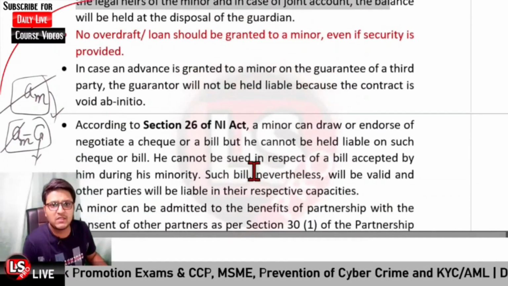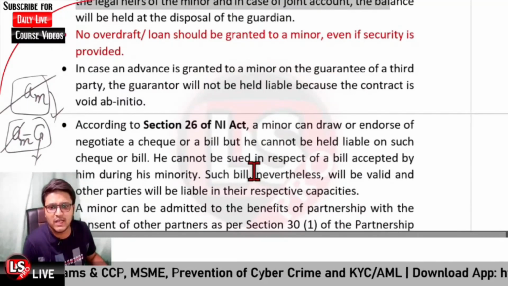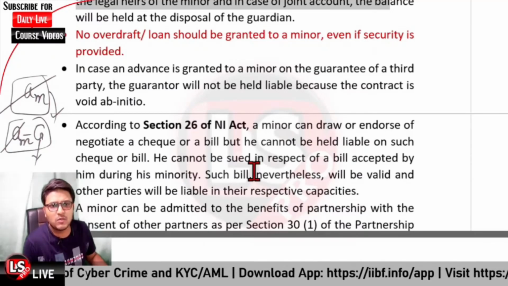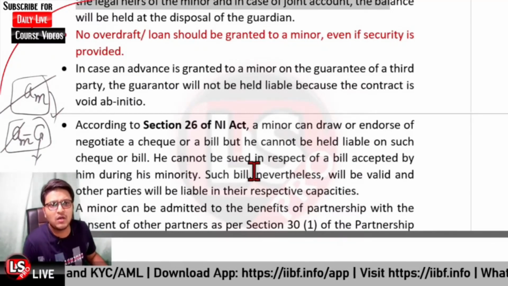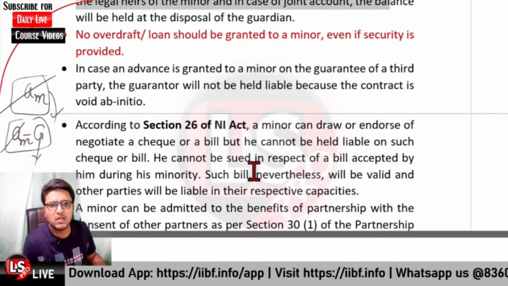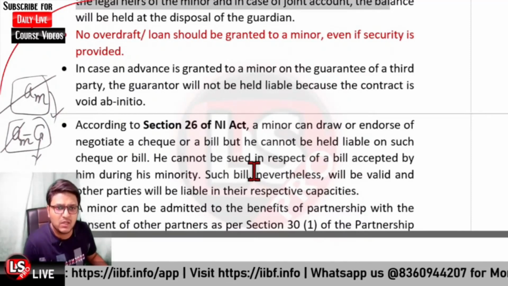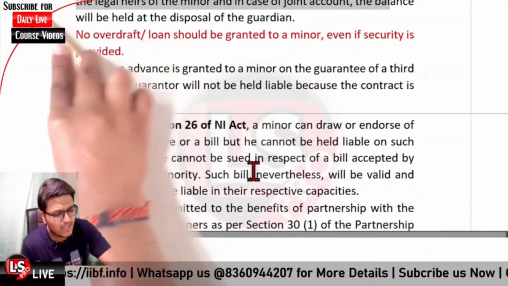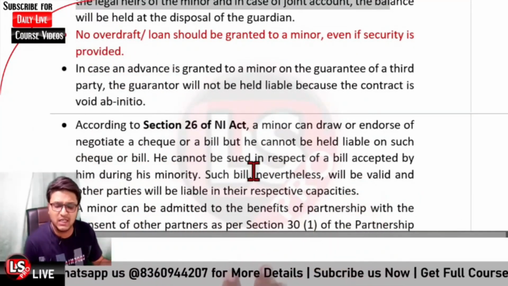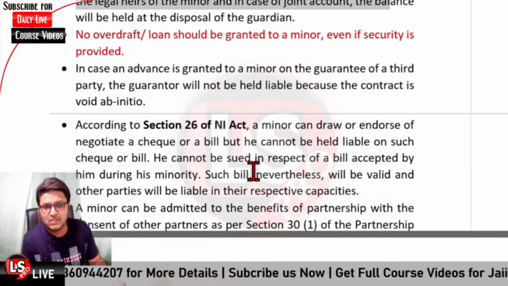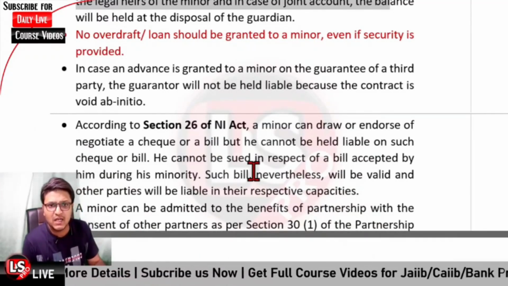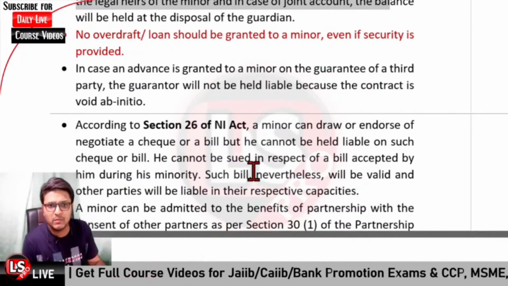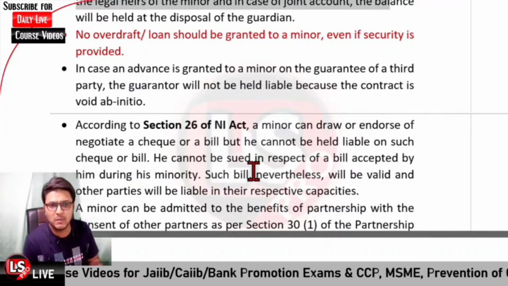Further, according to section 26 of the Negotiable Instruments Act, a minor can draw or endorse a cheque or a bill, but he cannot be held liable for such a cheque or bill. As I told you, a chequebook facility can be given to the minor, but with some safeguards. What is the safeguard? On each cheque leaf, you will be mentioning minor's account.